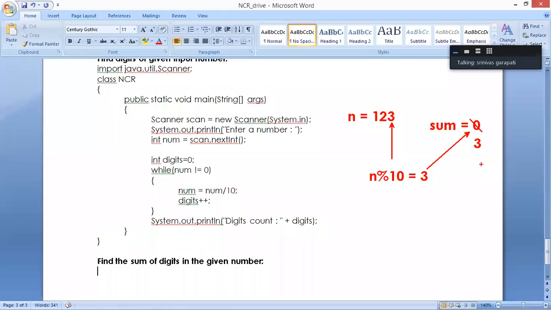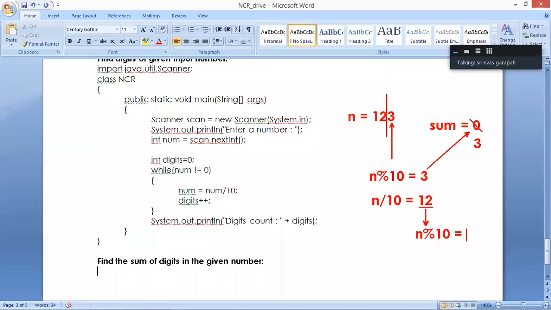When you perform the remainder operation, the mod operation, you will get the digit. Next, we need to work with the remaining 2 digits. Sir, how can we get the remaining 2 digits? Same as the previous operation, n by 10. You will get 12. On 12, you need to perform n mod 10.